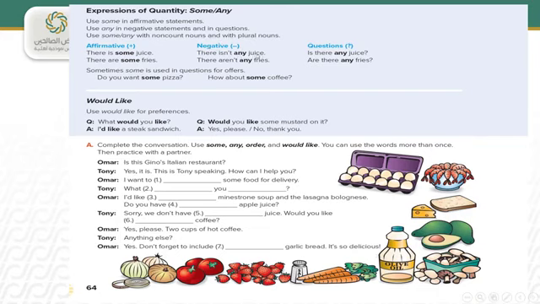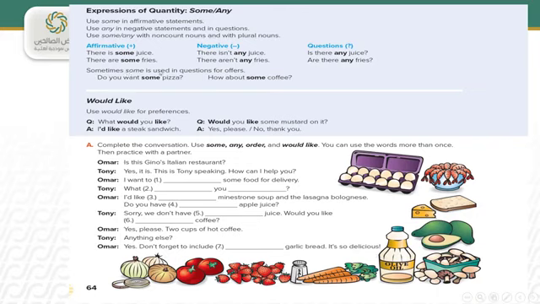That's negative, non-countable. There aren't any fries. Negative, plural noun. For questions, is there any juice? Are there any fries? So any comes with questions and negative, and some comes with affirmative.